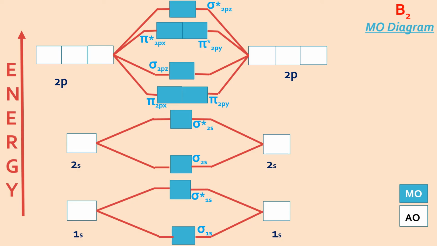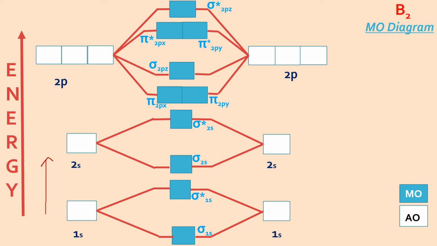Okay, let's draw the MO diagram for B2 molecule now. We have already drawn the MO diagrams for H2, He2, Li2 and Be2. Now it's boron, B2 molecule. So here the increasing energy order, as you can see, is like this: 1s, 2s, then 2p. And same way for the MOs, it has been shown here: bonding sigma 1s, sigma anti-bonding 1s, sigma 2s, and sigma anti-bonding 2s.